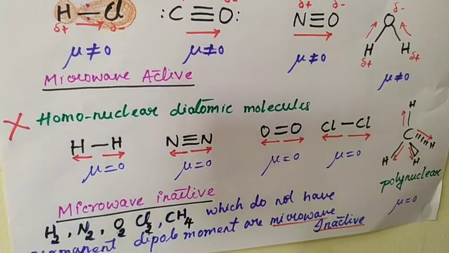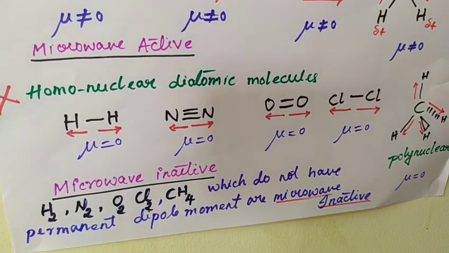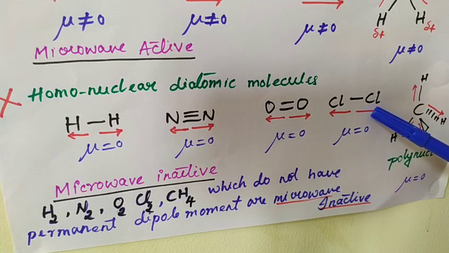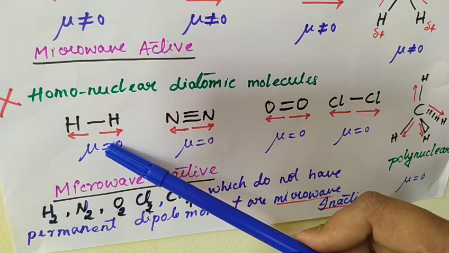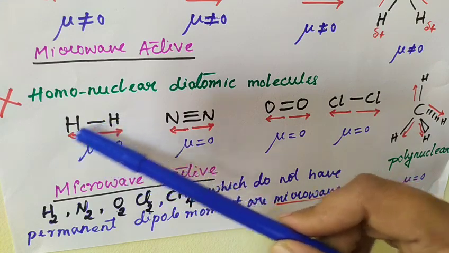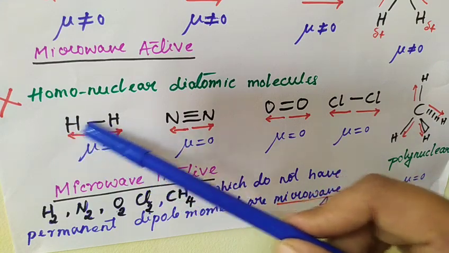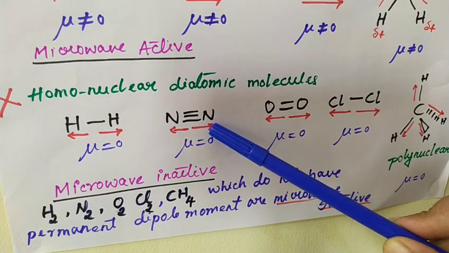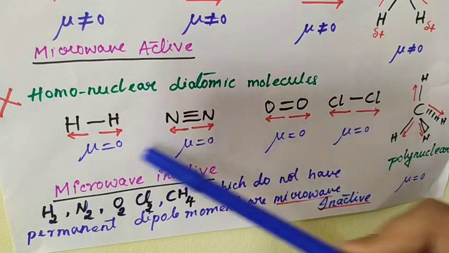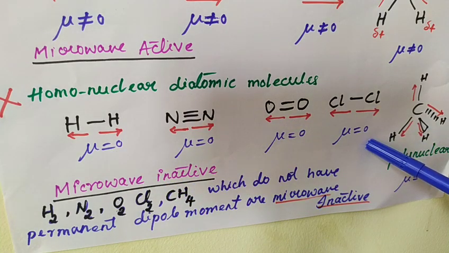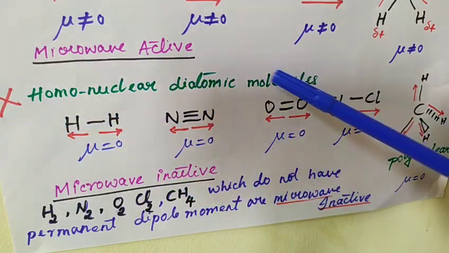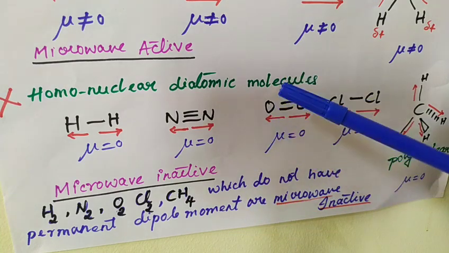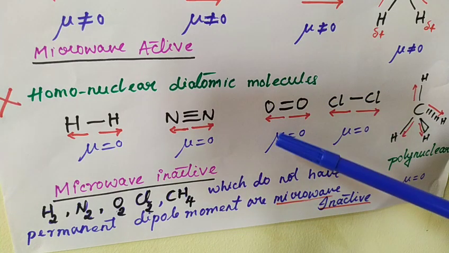Now let us consider the homonuclear diatomic molecules such as H2, N2, O2 and Cl2. In case of hydrogen, the electronegativity is the same for both atoms, so there is no difference in the electronegativity. Even in case of nitrogen, oxygen and chlorine there is no difference in the electronegativity, so the dipole moment will be equal to 0. These are examples of homonuclear diatomic molecules where the dipole moment is 0. They do not possess a permanent dipole moment. That is why these are microwave inactive.